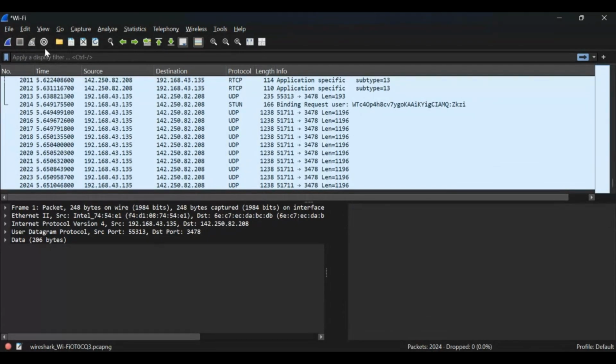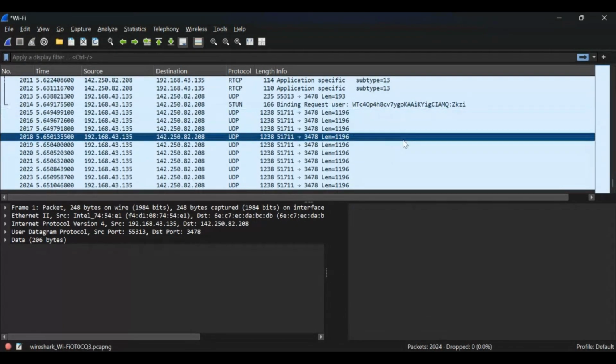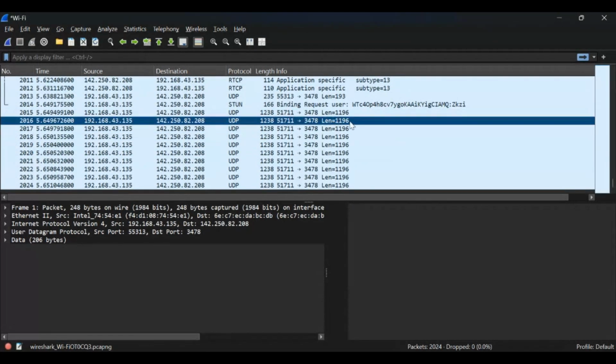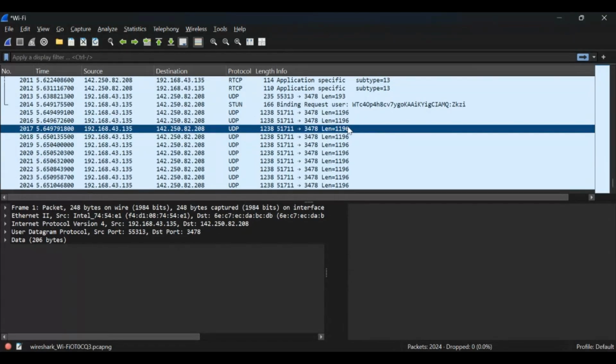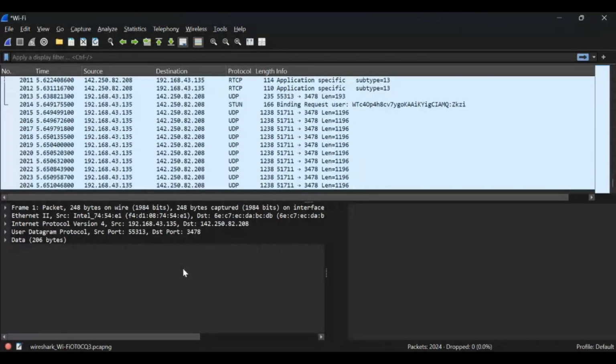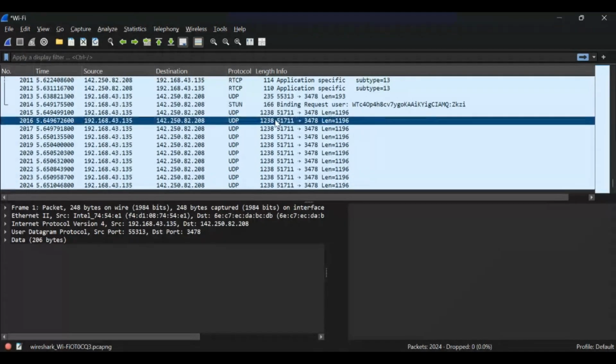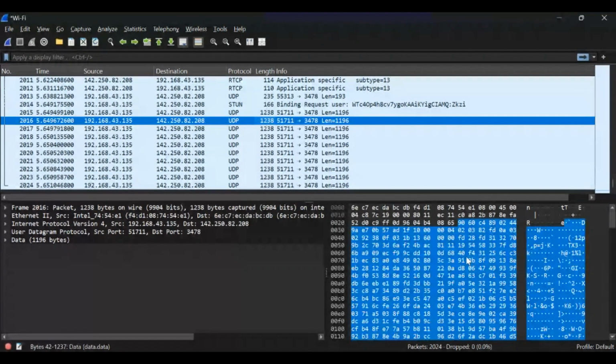Now I'm actually going to explain all this interface for you guys. This interface that my mouse is on is what we call the packet interface, where the packets captured are being displayed. Now this place is what we call the packet details. And here, if you click on any packet, this is the raw data of the packet that was sent over the network.